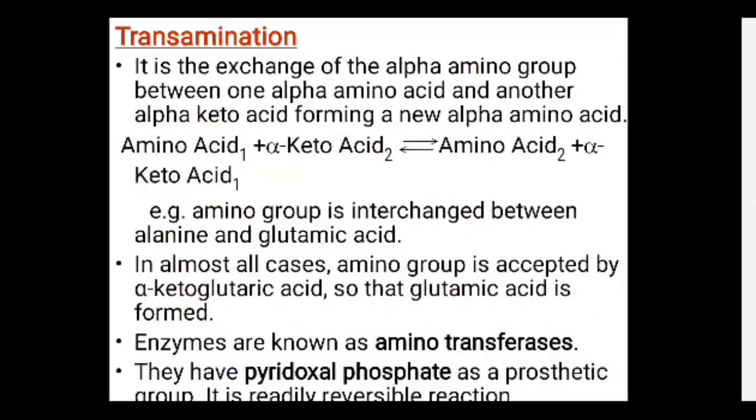So here the first reaction is transamination. Now what is transamination? It is the exchange of the alpha amino group between one alpha amino acid and another alpha keto acid, forming new alpha amino acids.